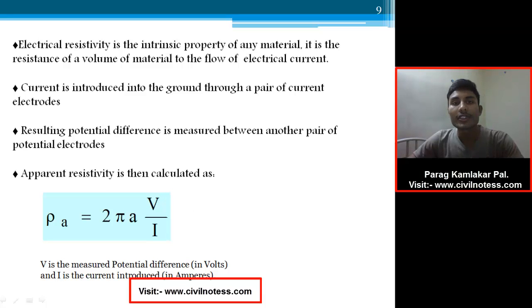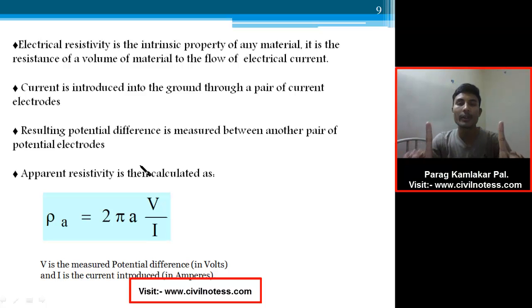Electrical resistivity is a property of the material. It is the resistance of a volume of material to the flow of electric current. The current is introduced into the ground through a pair of electrodes. Two pairs of electrodes are used, dipped in the subsurface: one pair of two electrodes and another pair of two electrodes. The resulting potential difference is measured between the other pair, the potential electrodes.